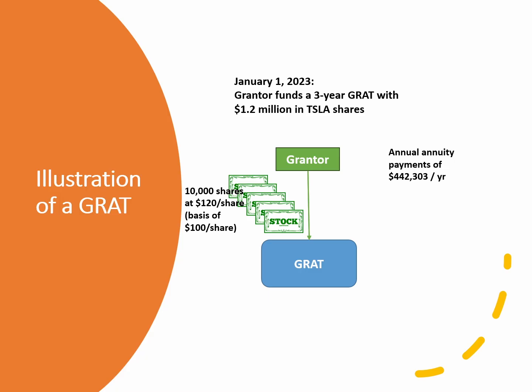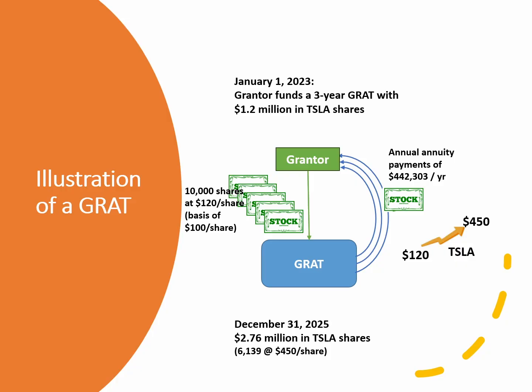The annuity payments were made at the end of 2023, 2024, and 2025. The trust instrument provided that the annuity payments could be made in kind, for example, with shares of stock, to avoid an untimely triggering of capital gains, solely to make the annuity payment. During the GRAT's 3-year term, the price of Tesla soared, going from $120 to $450 per share. At the end of the 3-year trust term, the remainder was $2.7 million worth of Tesla stock.